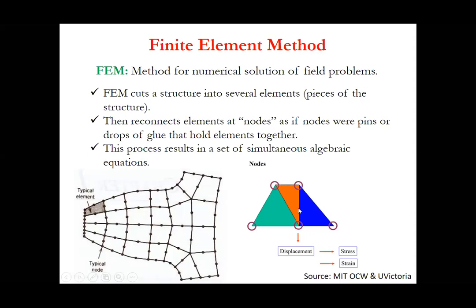Right now here you see a triangular element, and then you solve them. So simultaneously you will be solving three algebraic equations in this case. And then you get displacement. Once you get displacement, you can calculate stress, strain, whatever you want to calculate.